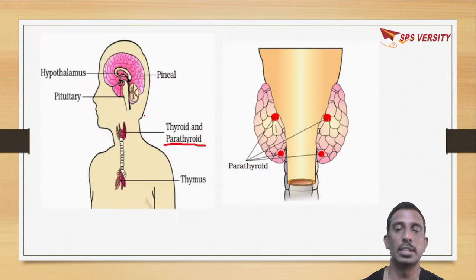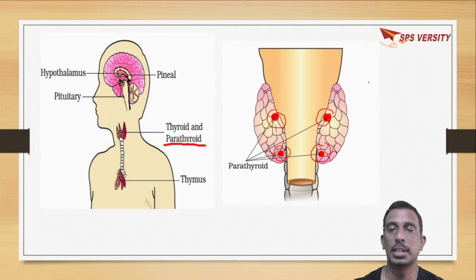Here you can see in the picture, they are on the back of the thyroid gland, a pair on either side. So in total there are 4 parathyroid glands, which secrete parathormone, that is parathyroid hormone, PTH, which will increase the blood calcium level.